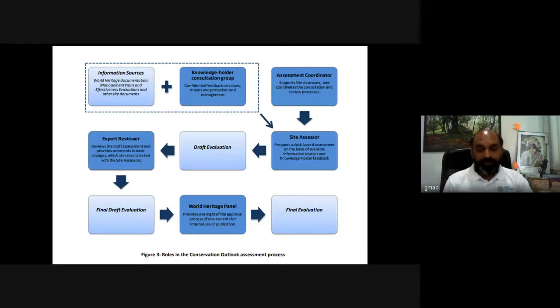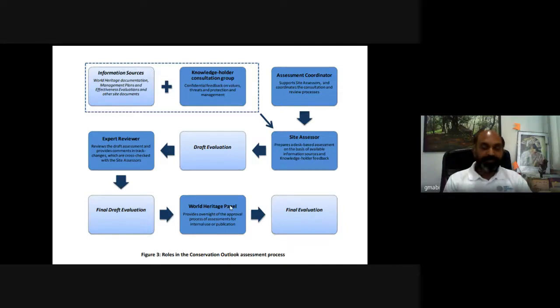Now, what is the protocol in declaring a natural heritage site? Basically, information sources, plus a knowledge holder consultation group, then assessment by a coordinator, then a site assessor, then draft evaluation, expert reviewer, then final draft evaluation.